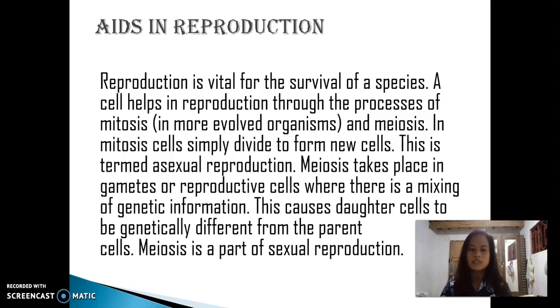Meiosis takes place in gametes or reproductive cells where there is a mixing of genetic information. This causes daughter cells to be genetically different from the parent cells. Meiosis is a part of sexual